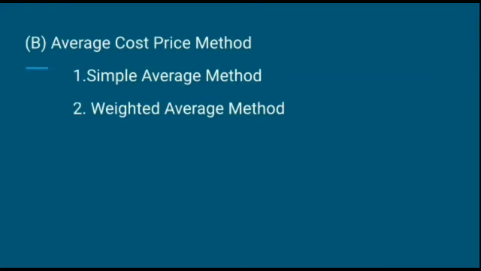What is the meaning of the simple average method? It is very easy. The average price is calculated by adding the prices at which materials on different dates were purchased during the period and dividing the total of these prices by the number of prices taken into consideration for calculating the average price.